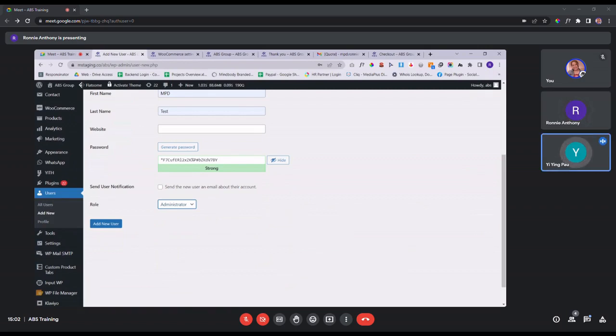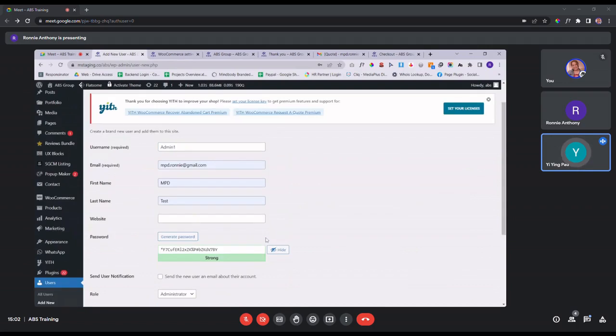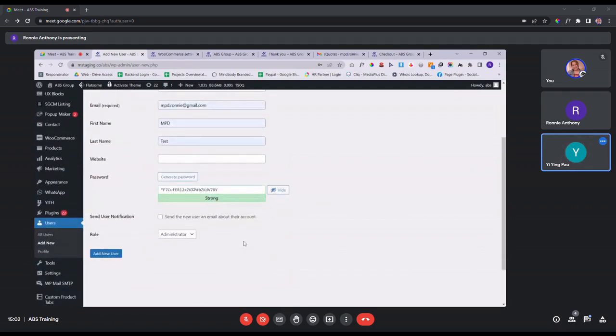Okay. Can you share with me what is the restriction for the roles? I mean, do you have descriptions or guidelines for the roles? So administrator is from start to the end, in charge of everything. And then other than that, the editor cannot touch the back end things. What do you mean back end?